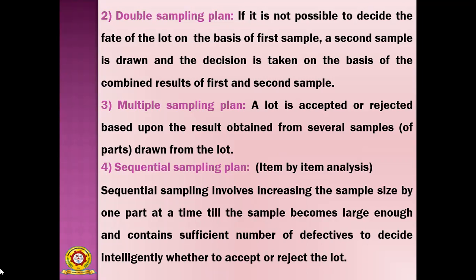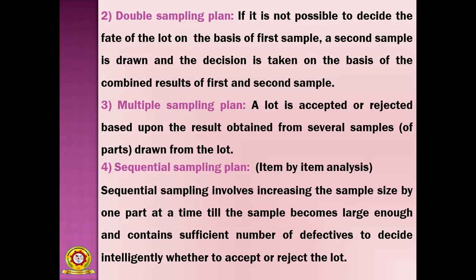But in this plan, they are not completely based on the first sample, and they go for a second sample also. A second sample is drawn and the decision is taken on the basis of the combined results of first and second sample.